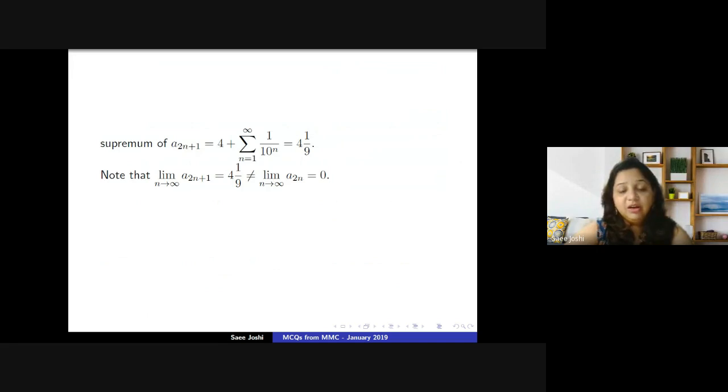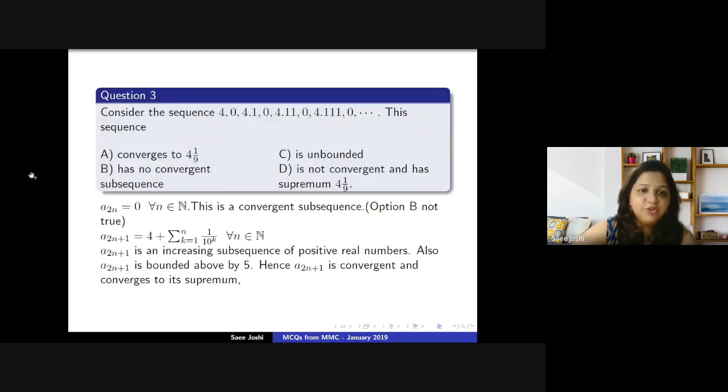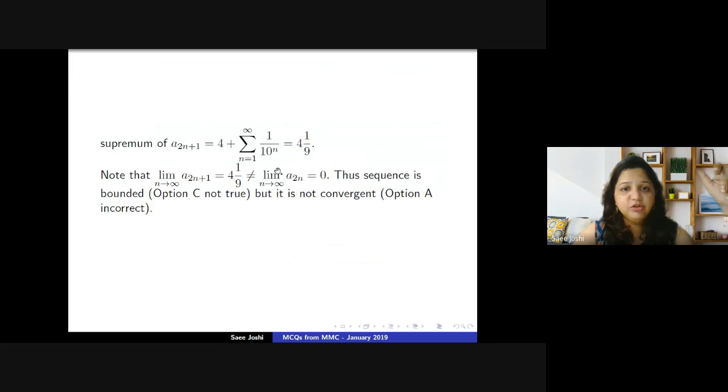Again, a fact to note, we'll try to see whether we can eliminate any option. Option C can be eliminated, because 0 is a bounded sequence and this sequence is also bounded. So overall the sequence is bounded, so option C is also incorrect. And we also observe that the odd sequence converges to 4 and 1 by 9, whereas the even sequence converges to 0. So the overall sequence is not convergent, right? So option A is also incorrect.